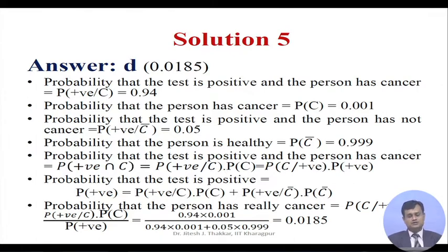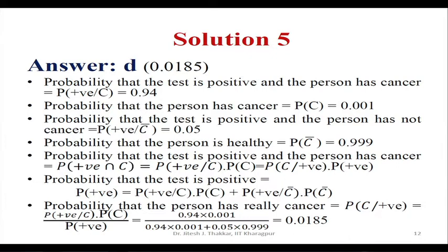The probability that the test is positive and the person has cancer, P(positive ∩ C), where C stands for cancer, can be expressed as P(positive | C) times P(C), which is P(C | positive) times P(positive). The probability that the test is positive can be given as P(positive) equal to P(positive | C) times P(C) plus P(positive | C bar) times P(C bar).